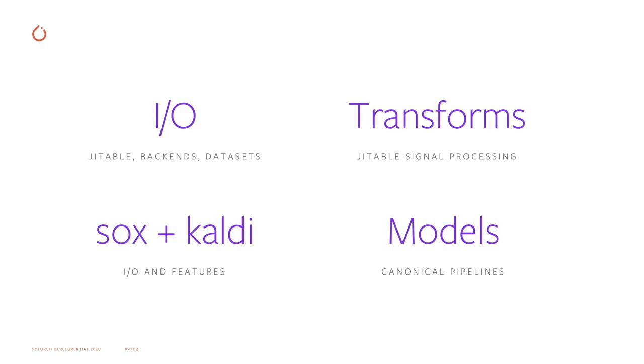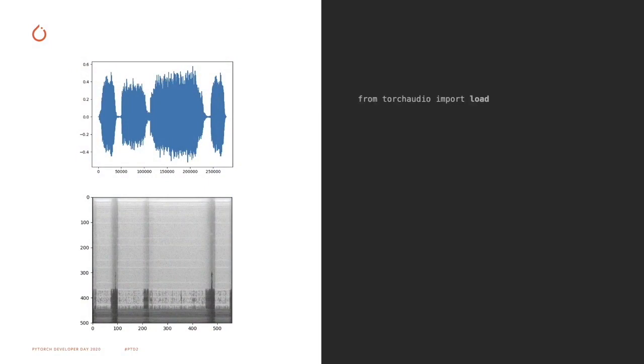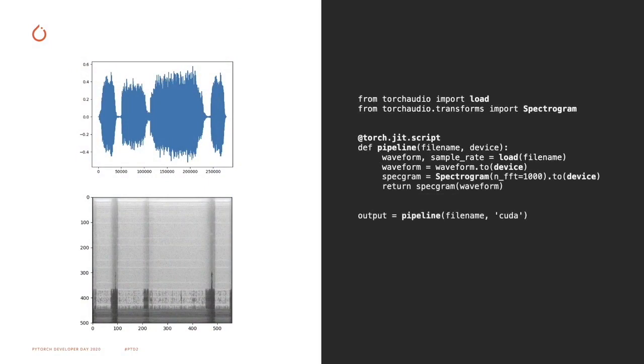As I said, the first set of functionality revolves around I/O. Here's a small snippet using TorchAudio load and transform. The waveform variable is a tensor, which is read from file, and the corresponding sample rate of the file is read as a scalar. The TorchAudio transform spectrogram is given an input parameter to configure its behavior. It is then passed the input tensor, which computes a spectrogram tensor as output.